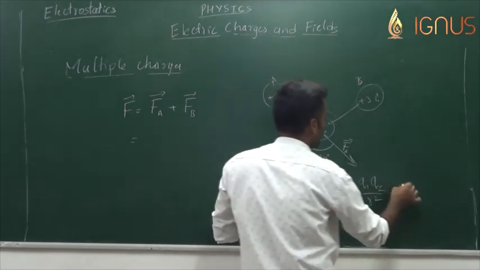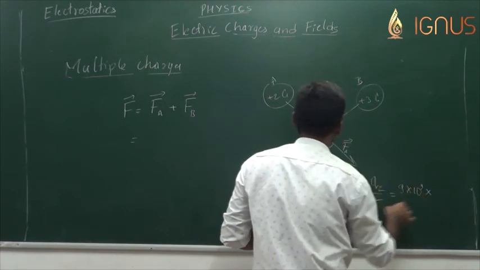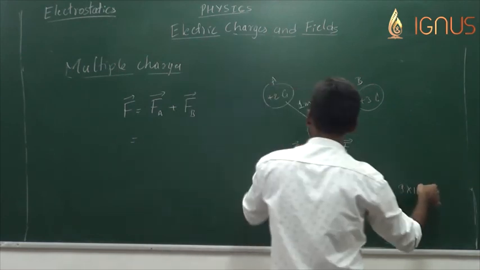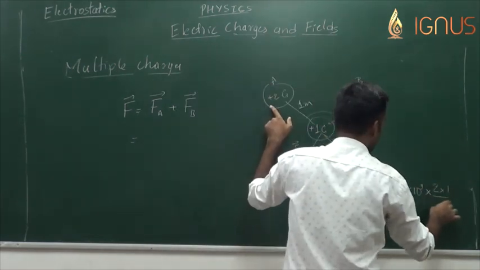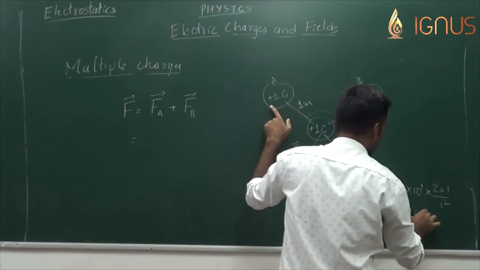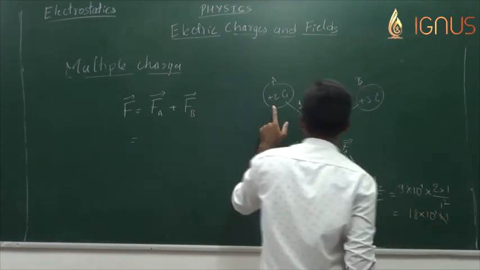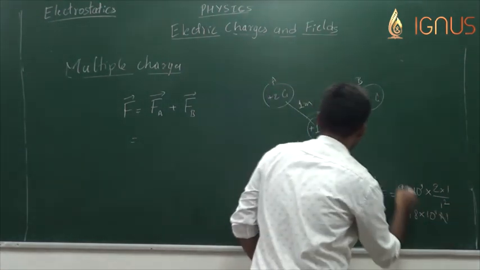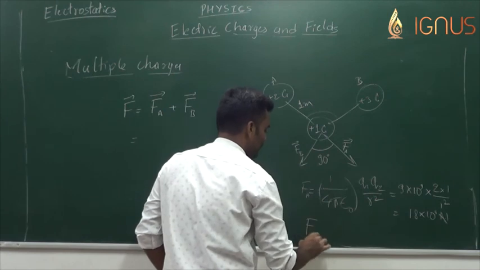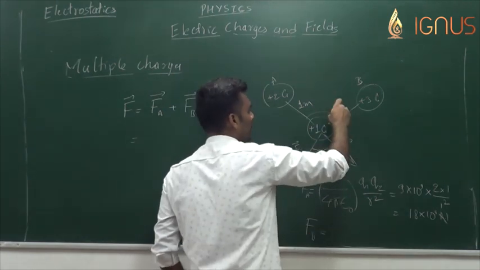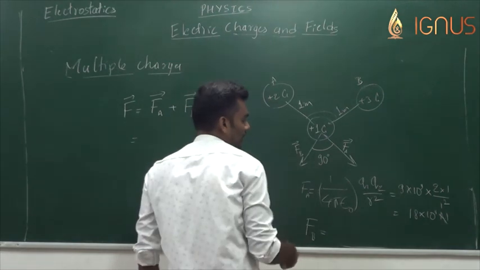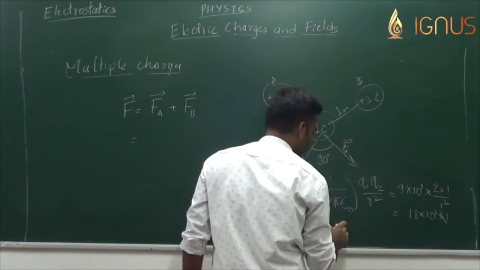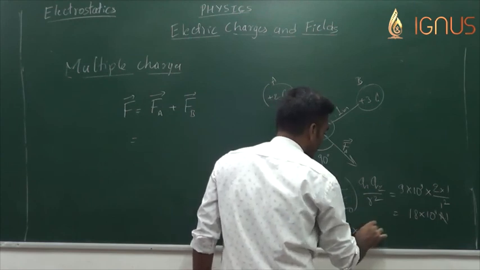Okay, so Fa is 9 into 10 to the power of 9 into, okay, I did not mention the distance of separation, let me keep it simple, 1 meter, into 2 into 1 by 1 squared, which is 18 into 10 to the power of 9 Newton due to this charge on this charge, Fa. This much force is acting. And similarly, the value of Fb, let me keep this as 1 meter itself, is going to be, it's 3 times 9, 27 into 10 to the power of 9 Newton.